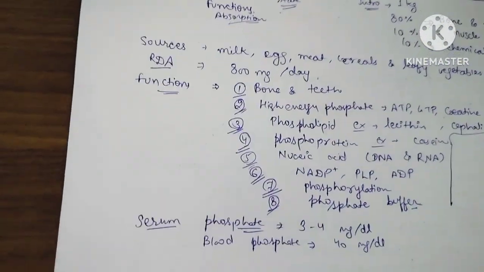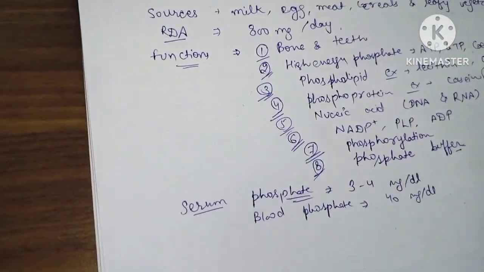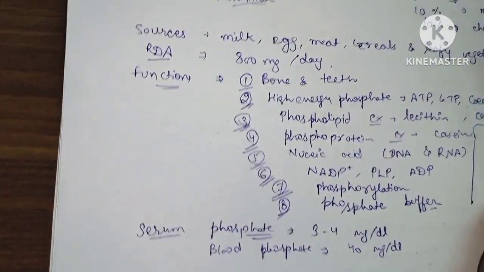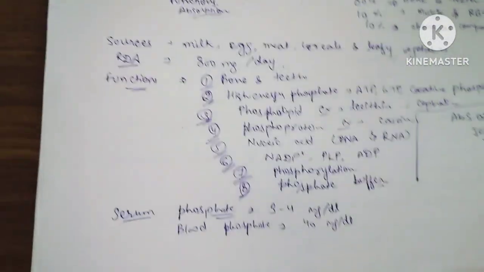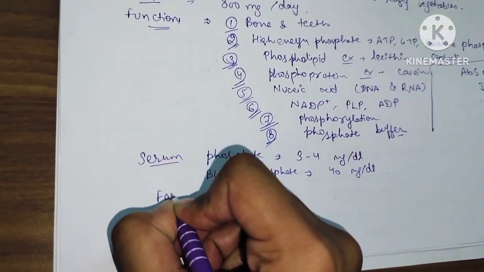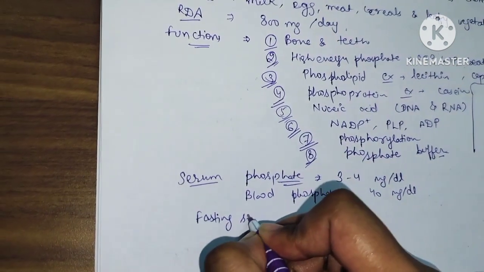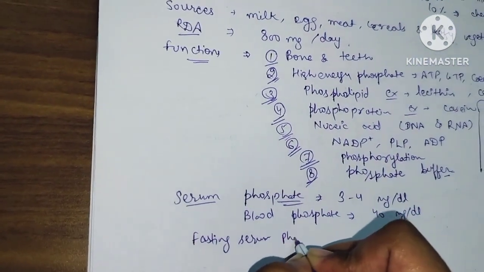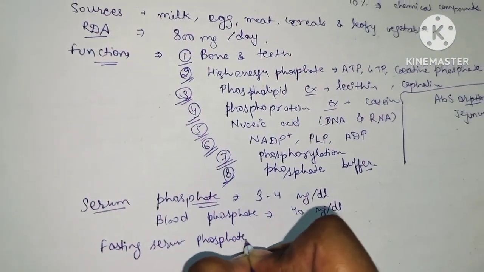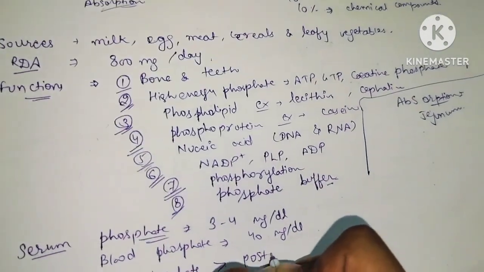One interesting fact to note is that fasting serum phosphate level is higher than the postprandial.